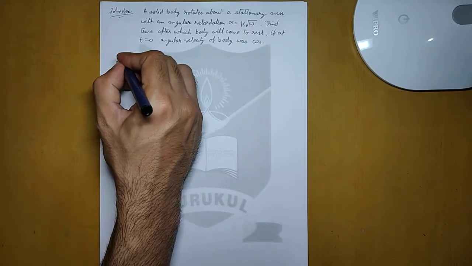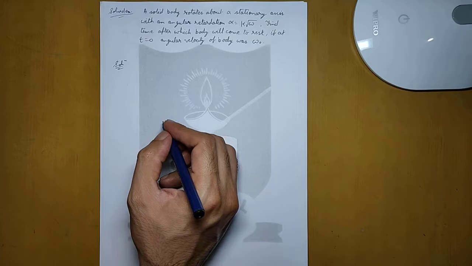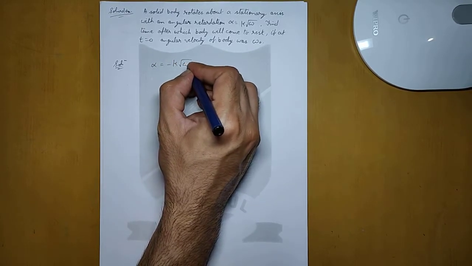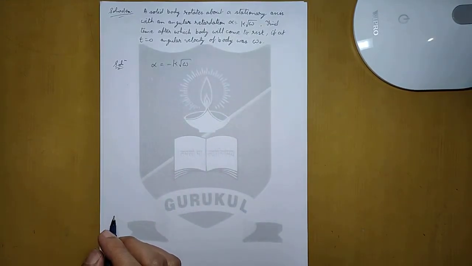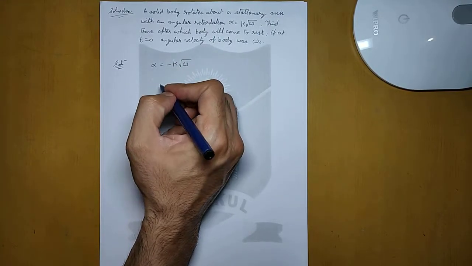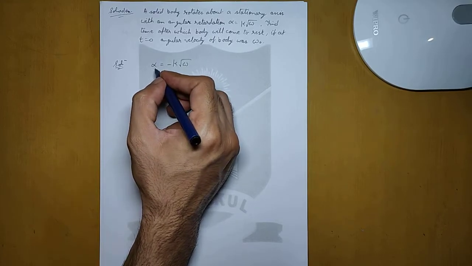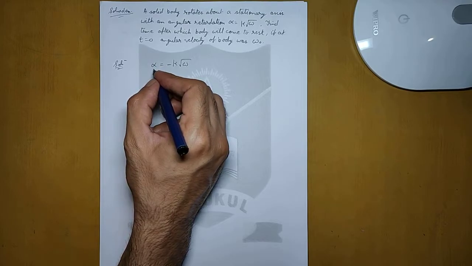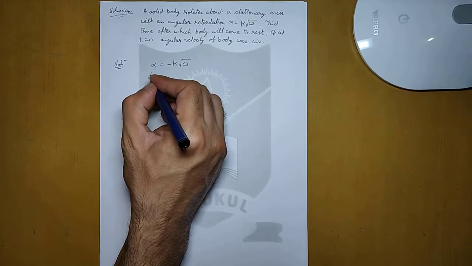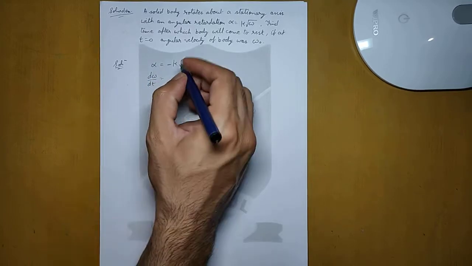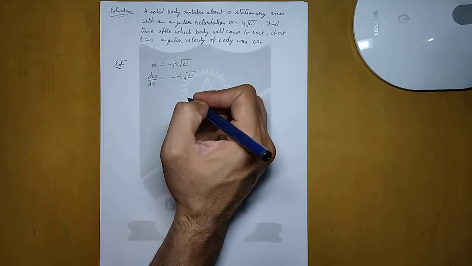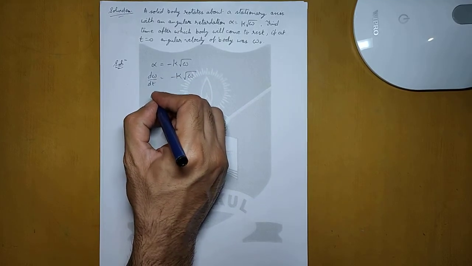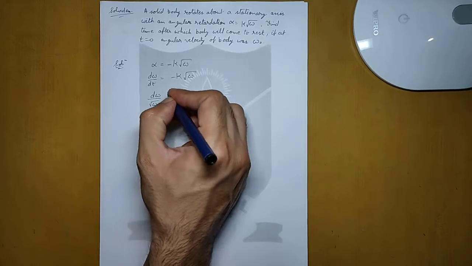So if we solve this, the first thing we have to write is that the angular retardation that is given should be written as minus k root of omega, because it is a retardation, so we are putting a minus sign here. Also alpha can be written as d omega by dt. Angular acceleration is the differentiation of angular velocity, so this should be d omega by dt equals minus k root of omega. If we rearrange this equation, then we can write it as d omega upon root omega equals